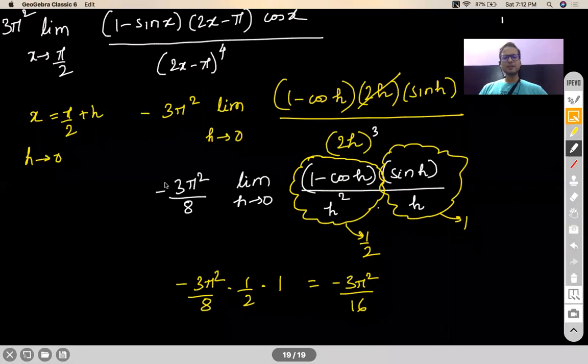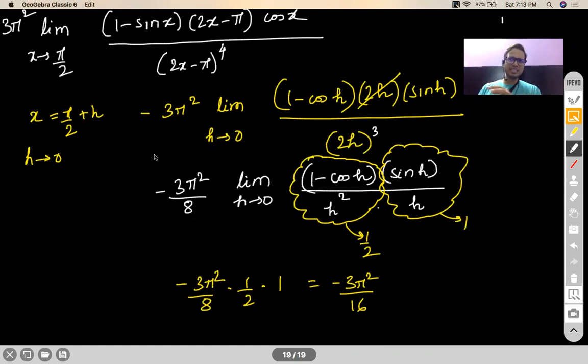See, Hariharan, we actually should do it, but don't do it when it is present in addition or subtraction to some term. If it is present as a factor, then you can change your tan x or sin x with x. But don't do it when there is, let's say, tan x minus sin x by x cube. Don't write it as x minus x by x cube and write the answer as 0. Are you getting my point, Hariharan?